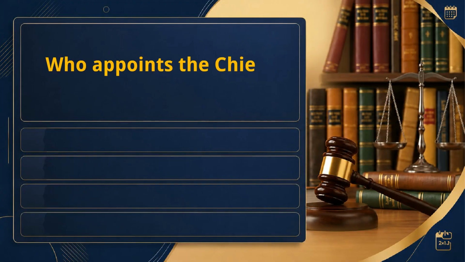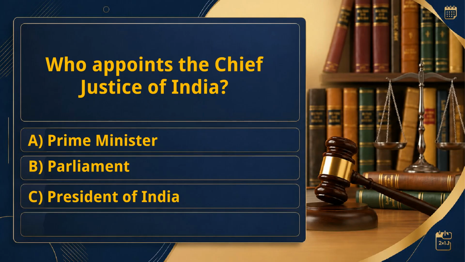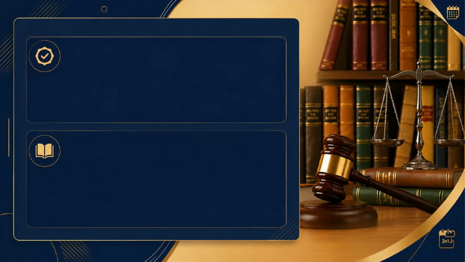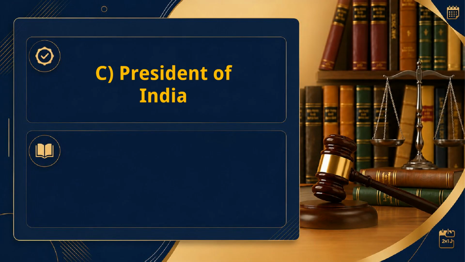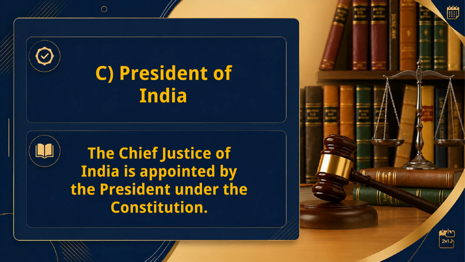Who appoints the Chief Justice of India? A. Prime Minister. B. Parliament. C. President of India. D. Law Commission. Right answer: C. President of India. The Chief Justice of India is appointed by the President under the Constitution.